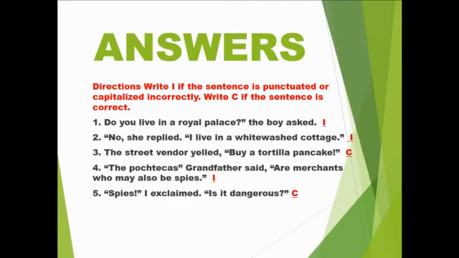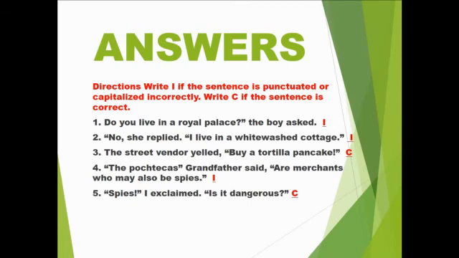No, she replied. I live in a whitewashed cottage. Also, this one is incorrect. Why? Because after the word no, there should be a quotation mark because there are interrupting words, she replied. So no, quotation marks, then continue with she replied. The second part is almost correct. Number 3, the street vendor yelled, buy a tortilla pancake. Here no problem because the quotation marks are placed correctly.